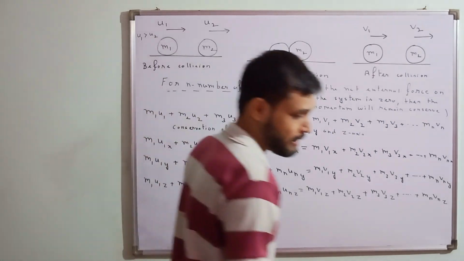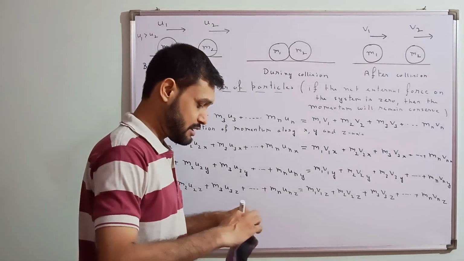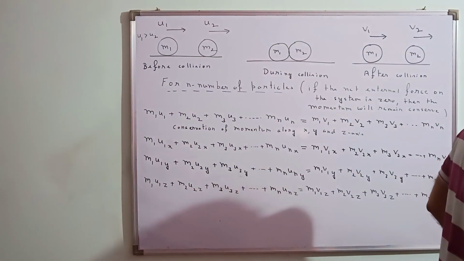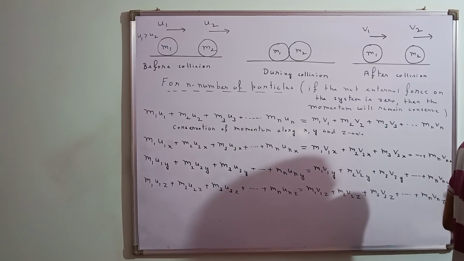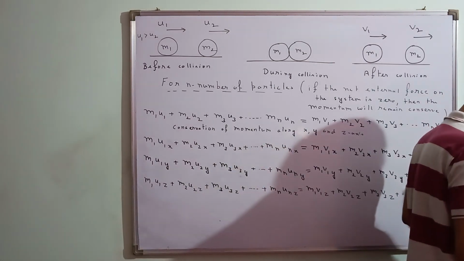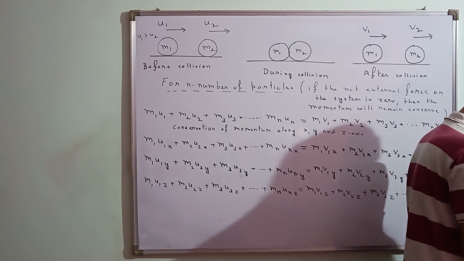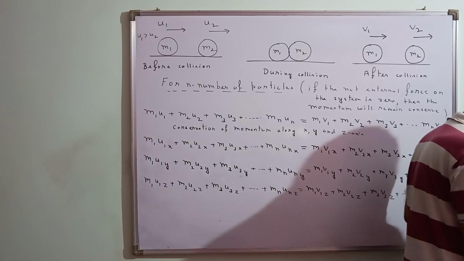We can go for the numericals if you want. Yes, sir, numericals. Okay. Shall I rub this part and shall we start with the numericals? And along with this we can have the third law of motion, that statement is there. Now let's come to the numerical portion.